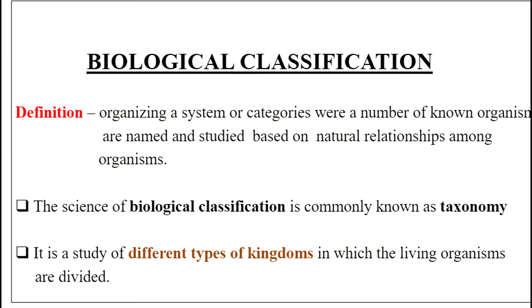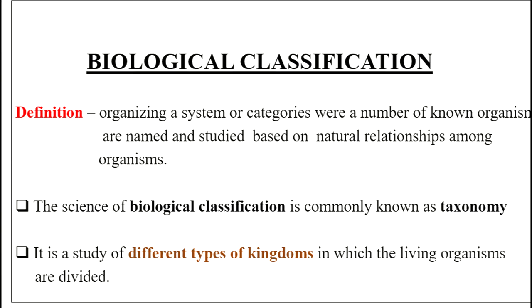So what is a biological classification? It is a grouping of living organisms where organisms are grouped based on similarity. So what are the similarities? The similarities might be the physical characteristics or based on genetic analysis. Next, the science of biological classification is commonly known as taxonomy. So what is taxonomy? It is a scientific study of naming, describing and classifying organisms. And father of taxonomy is Carl Linnaeus.